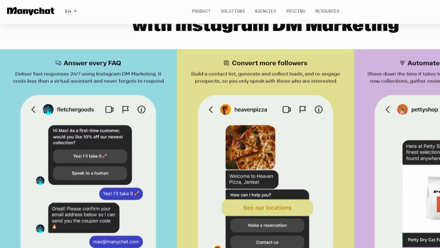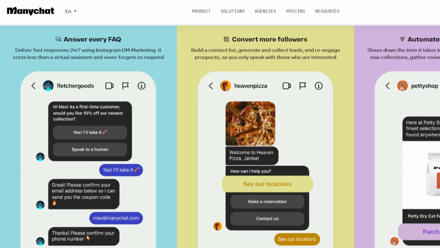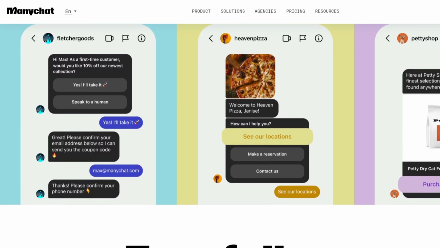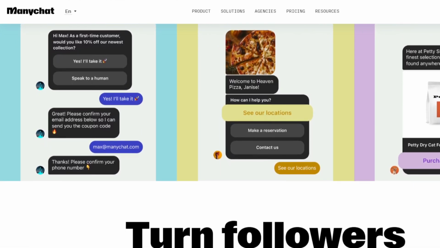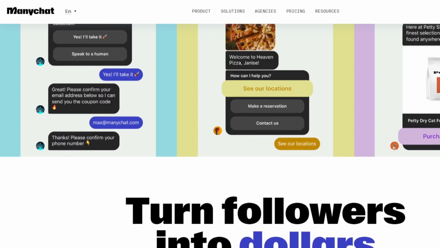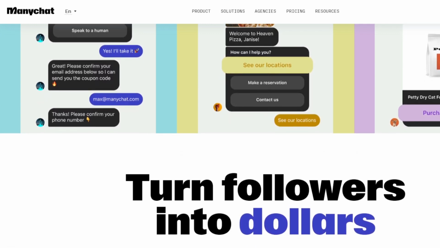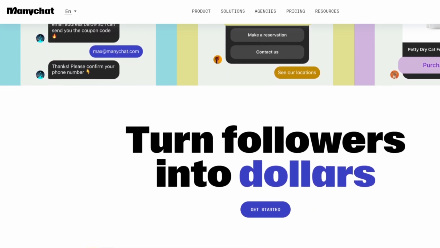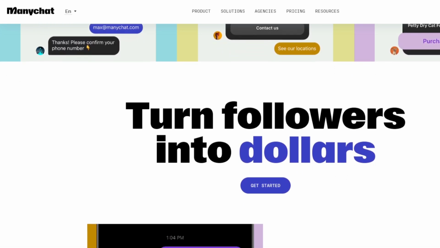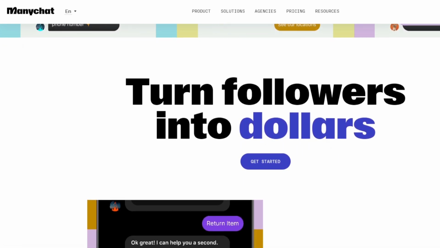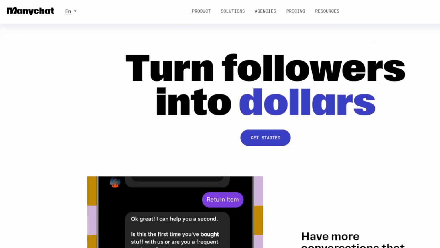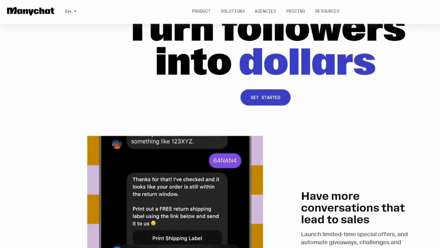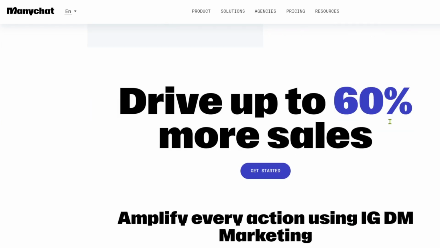ManyChat is basically a chatbot and marketing automation platform that integrates with your social media platforms like Facebook Messenger, WhatsApp, and of course, Instagram. For Instagram specifically, it helps you automate customer interactions, streamline responses, and even drive sales directly through your DMs. Think of it as a 24/7 virtual assistant that never sleeps, answering FAQs, or frequently asked questions, collecting leads, and even running contests.